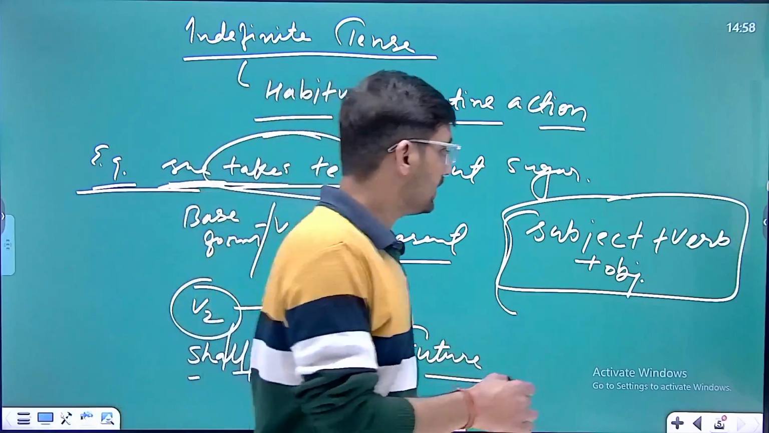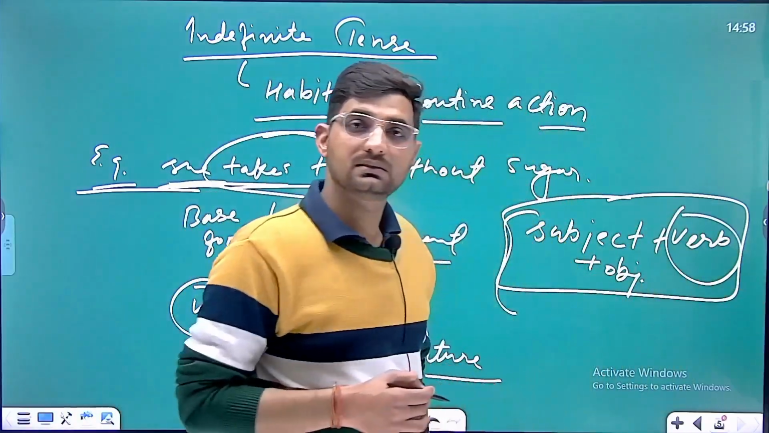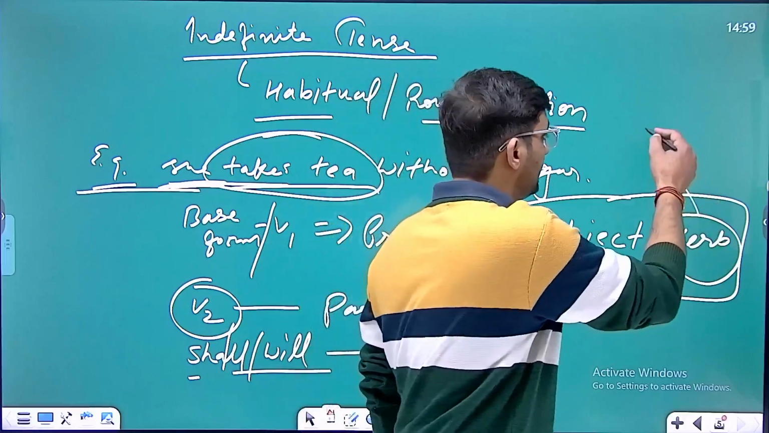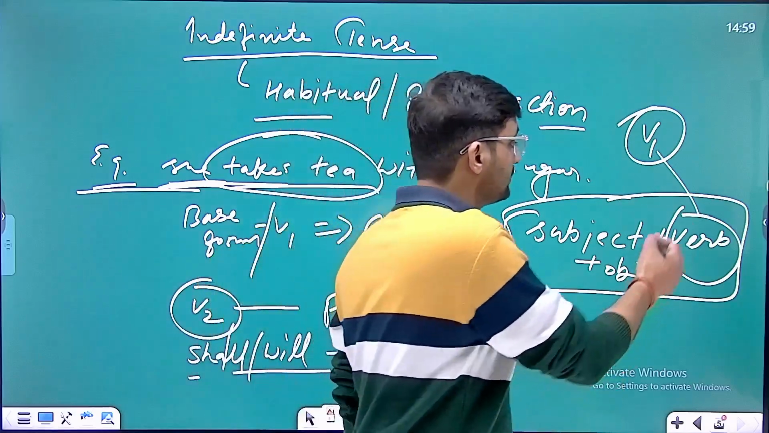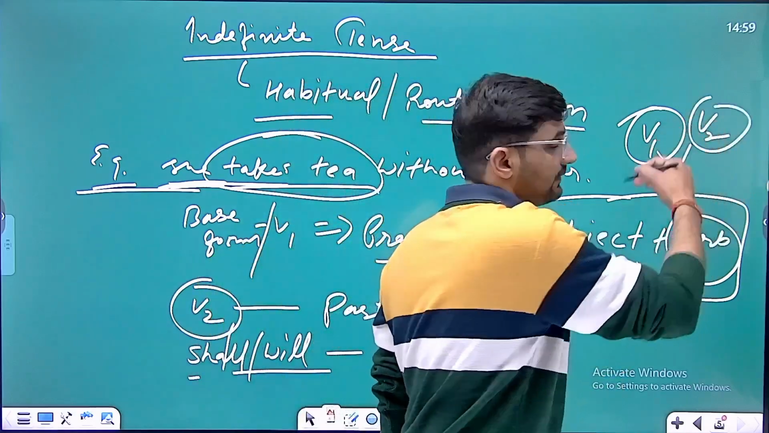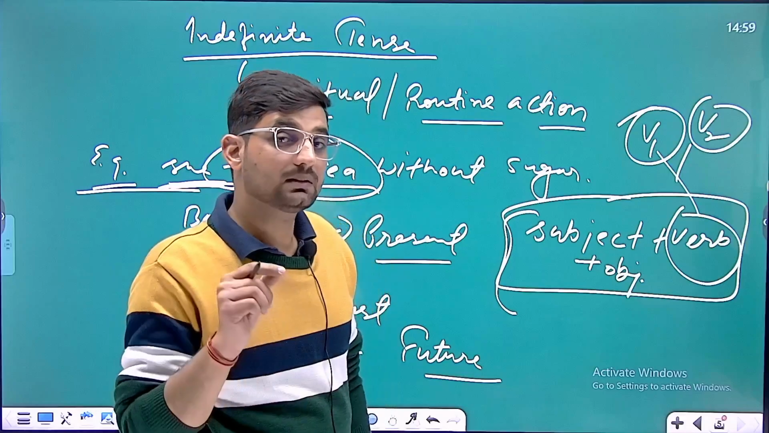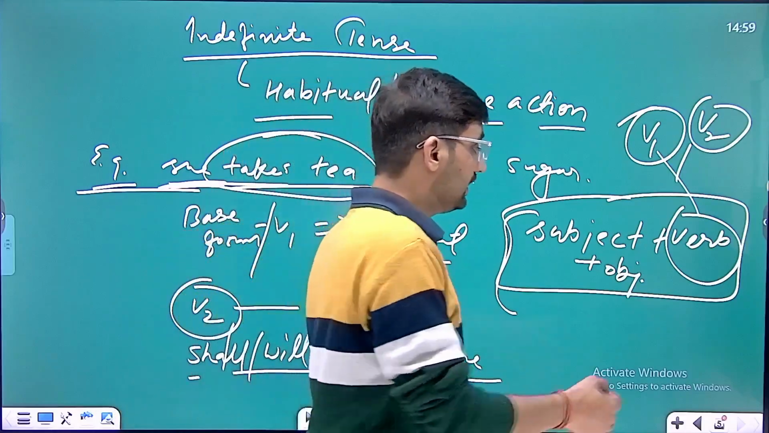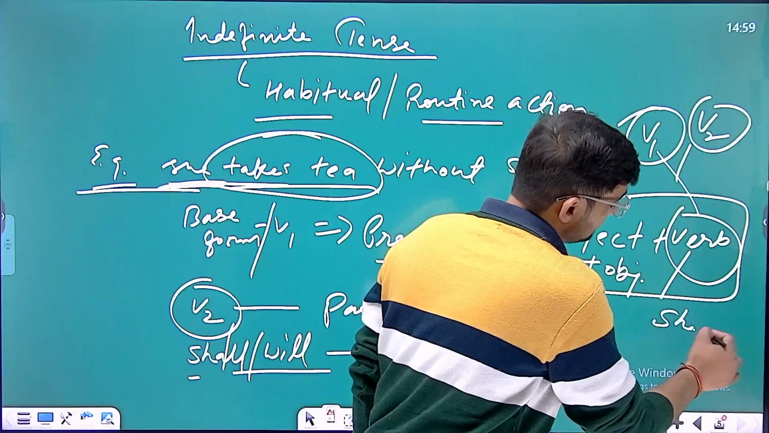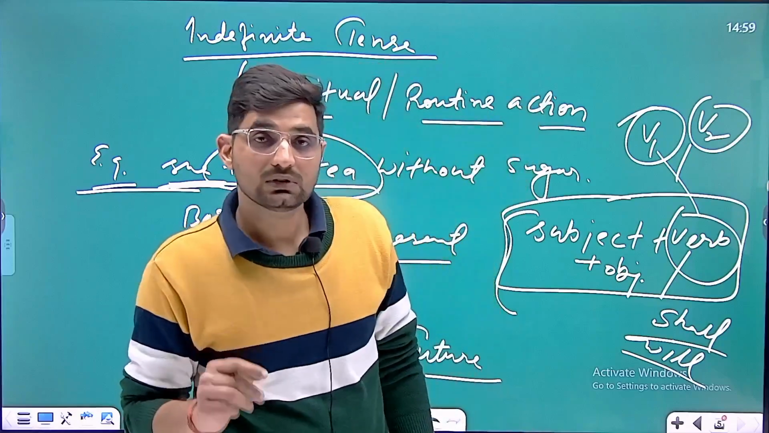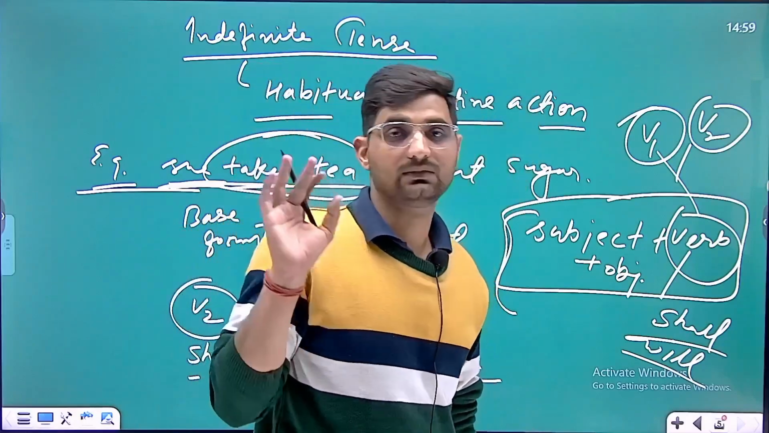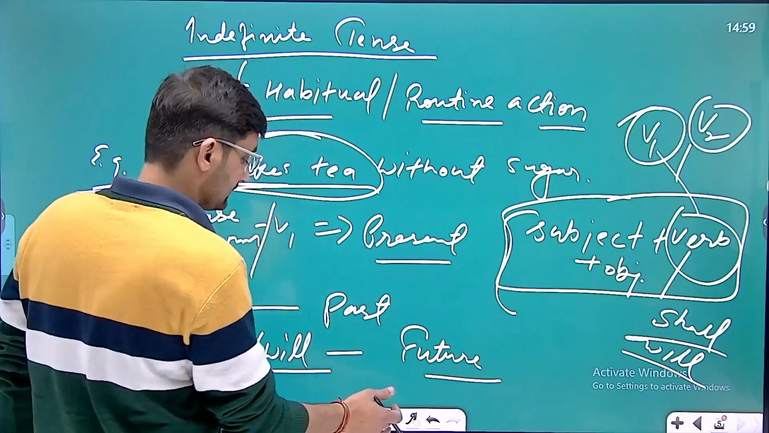If we are talking about present time, then we'll take either V1 or base form. Clear? If we talk about past time, we'll take the second form, which is the verb that comes first in the sentence. Understood? If we talk about future, then we'll take shall or will, and these are modals, and we know very well that modals are followed by the base form only. Understood? Very good.